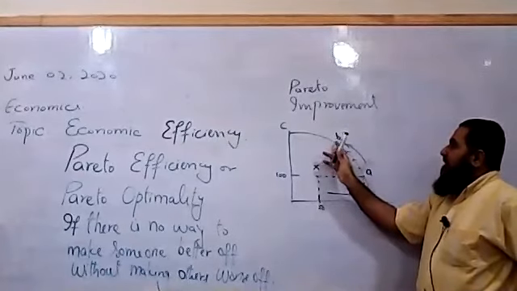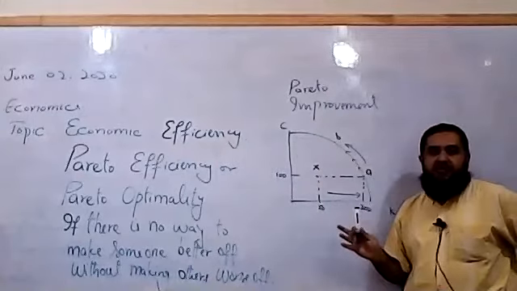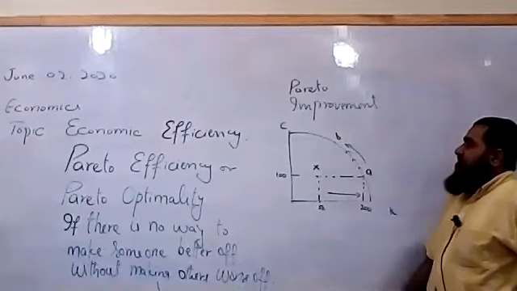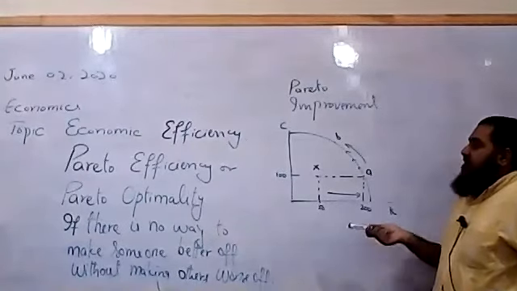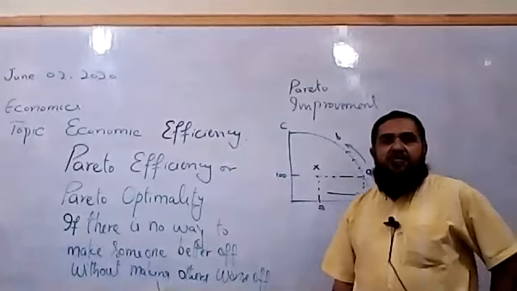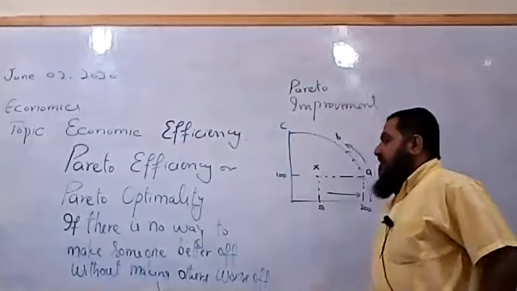Point B is having more welfare for the consumers rather than for the producers. So here the economy is achieving Pareto improvement or Pareto efficiency when there is no way to make someone better off without making others worse off. So that was about our economic efficiencies.